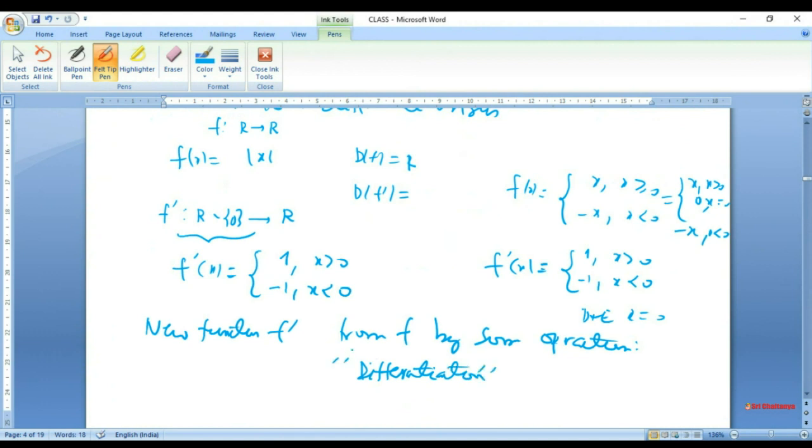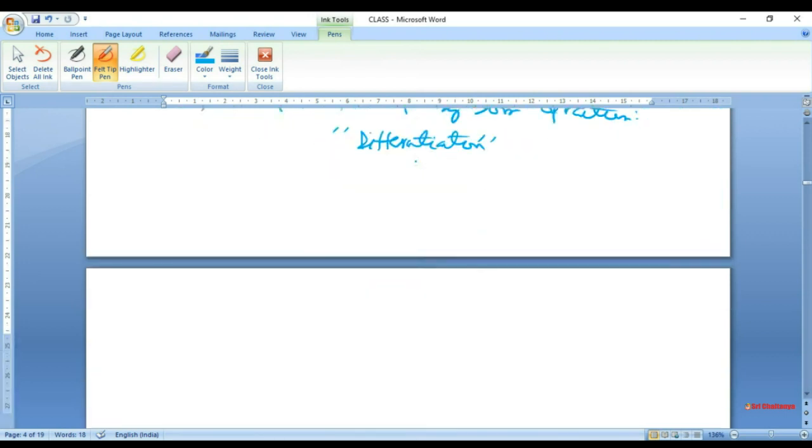So we proved differentiability first, and then we found the expression for f prime. So this is the domain of f prime. So the domain of f prime is R minus 0. This is what we are doing. This is an important example.